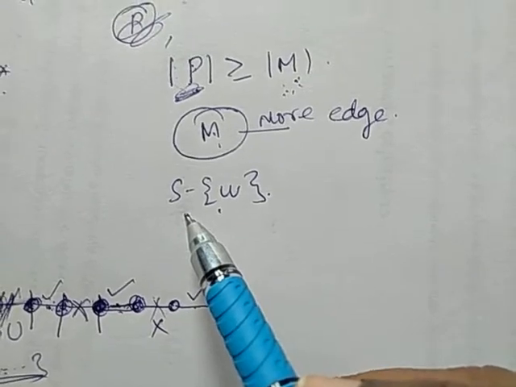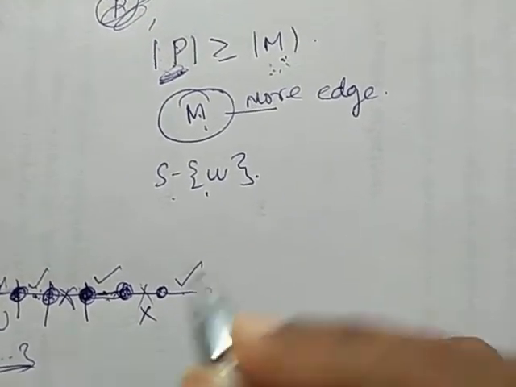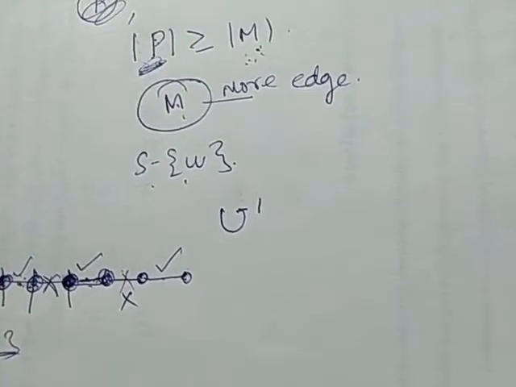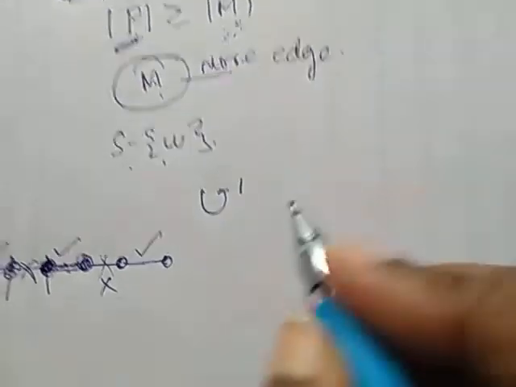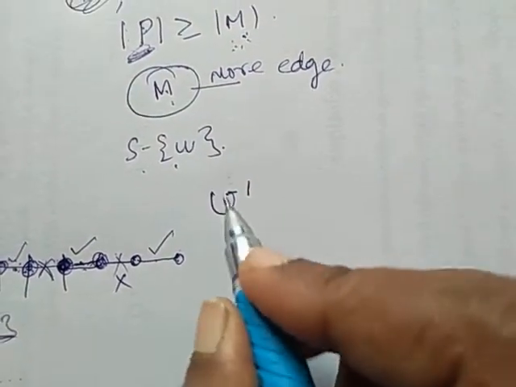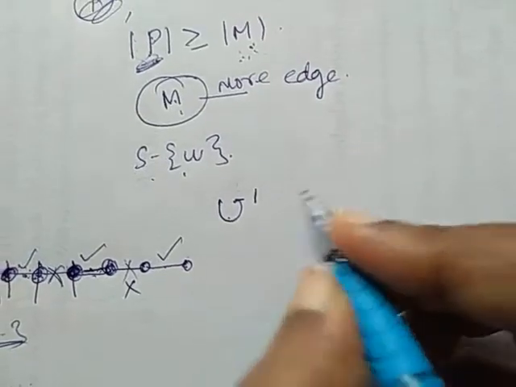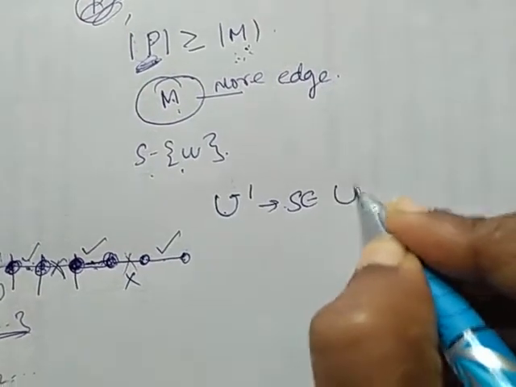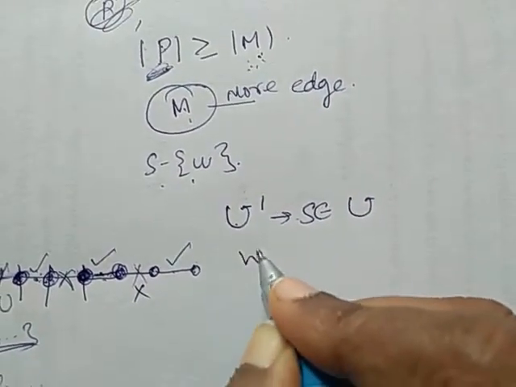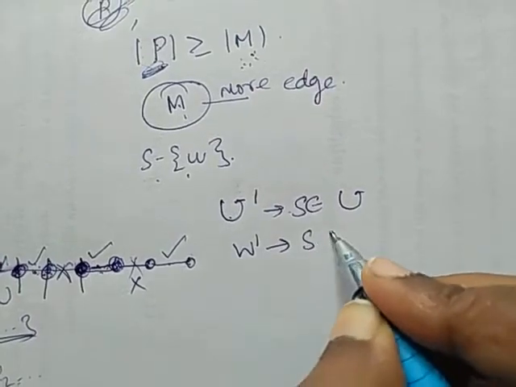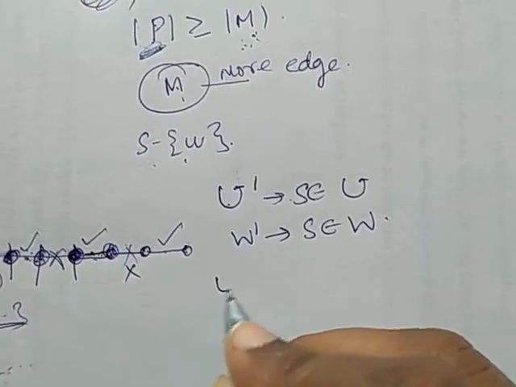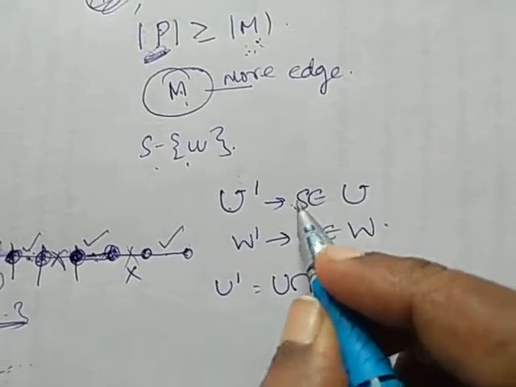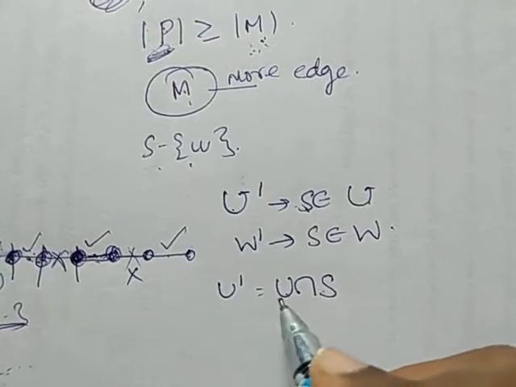Now, I am going to consider a set of vertices U dash, and this set U dash is a set of vertices of S that belong to U. And I am redefining W dash as the set of vertices that belong to W. So what is U dash? It is U intersection S. Whatever elements belong to U, I am taking the common between U and S.